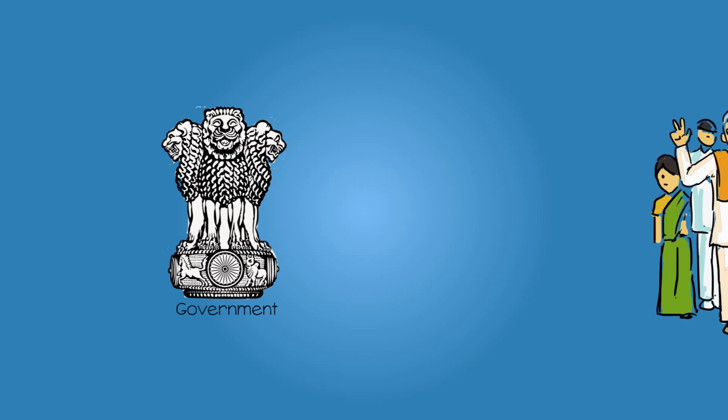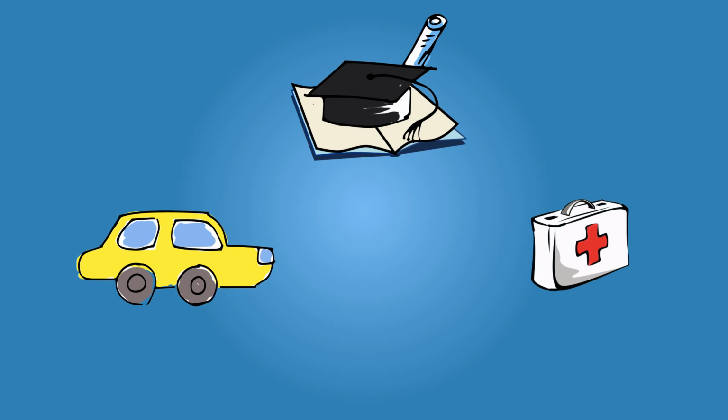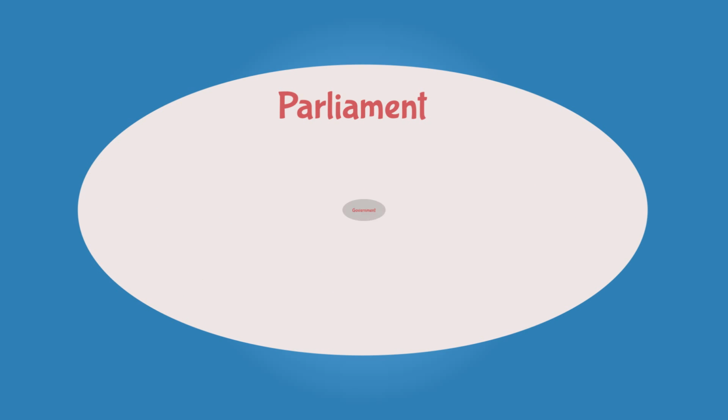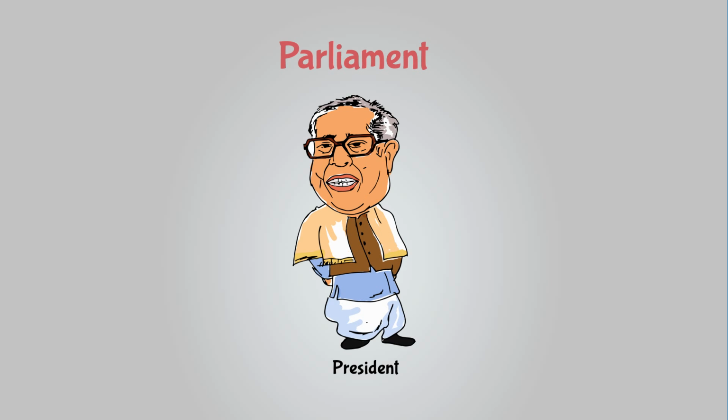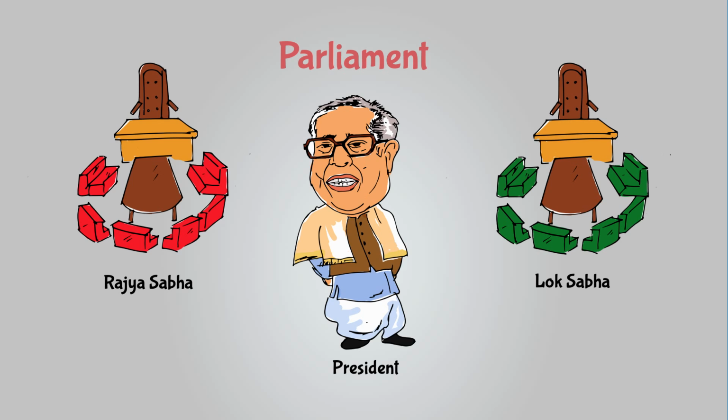But how is the Parliament related to our life? Government and its ministry make decisions on our behalf about various things which are a part of our life, like transport, our education, healthcare, food, and even sports. But the Parliament is bigger and the government is a part of it. Look, the Parliament consists of the President of India and two houses, namely the upper house, which is the Rajya Sabha or the Council of States, and the lower house, which is the Lok Sabha or the House of People.